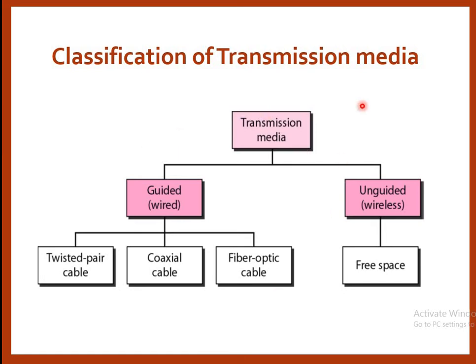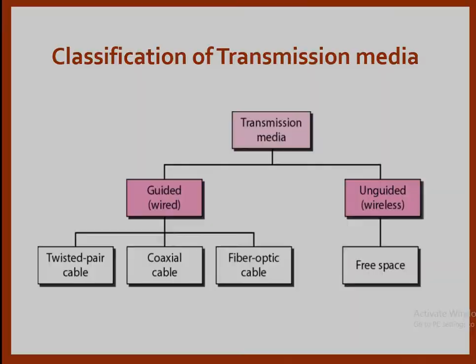Now the classification of transmission media. The transmission media is broadly classified into two categories. First one is guided media or wired media. Second one is unguided or wireless media. Under guided media, we have three categories. First one is twisted pair cable. Second one is coaxial cable. And third one is optical fiber cable. And in unguided wireless media, we use free space to transfer the data.